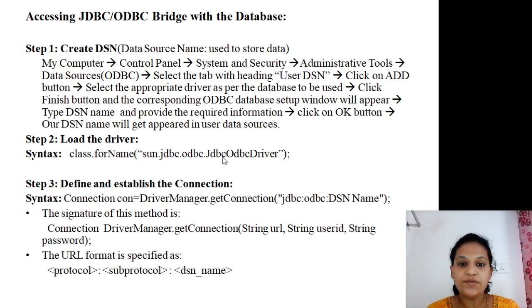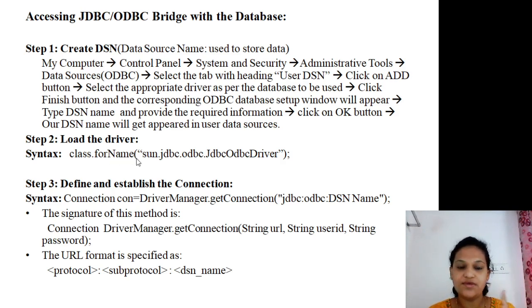JDBC stands for Java Database Connectivity and ODBC stands for Open Database Connectivity. Okay, I will explain what is the use of this code. Here forName is a method of class which is used to register the drivers, and second, it loads the drivers dynamically. So the forName method has mainly two purposes.